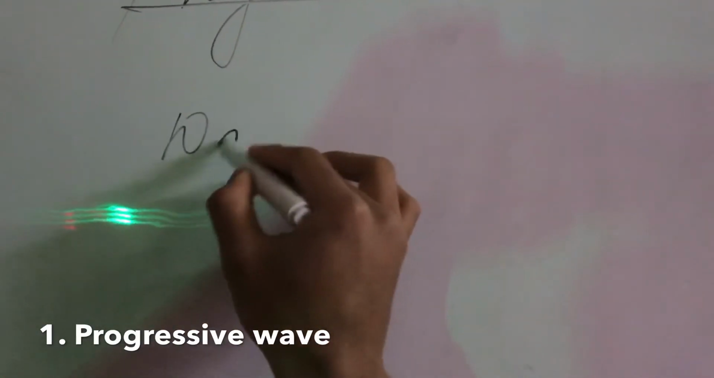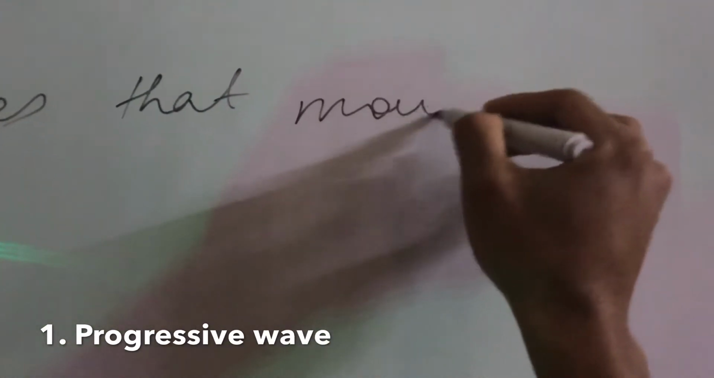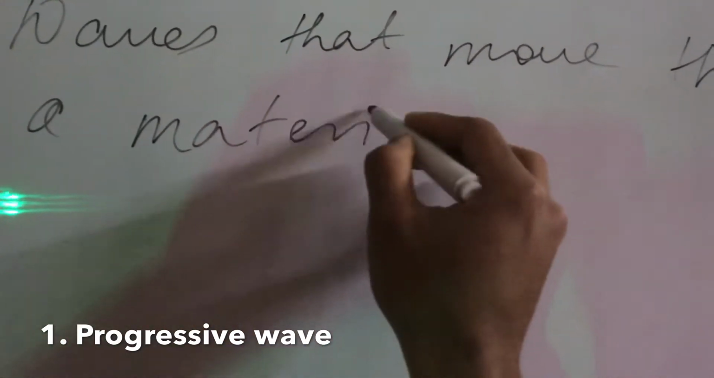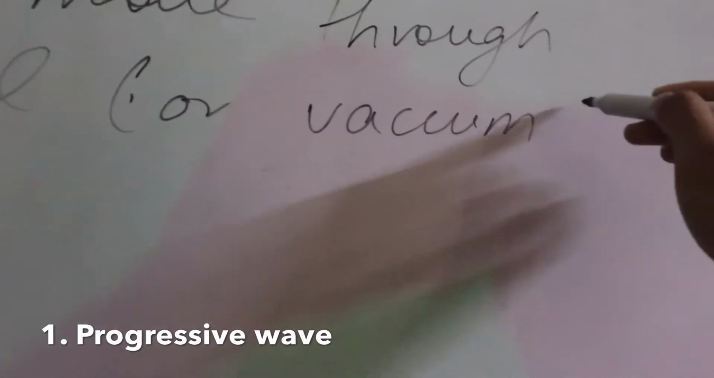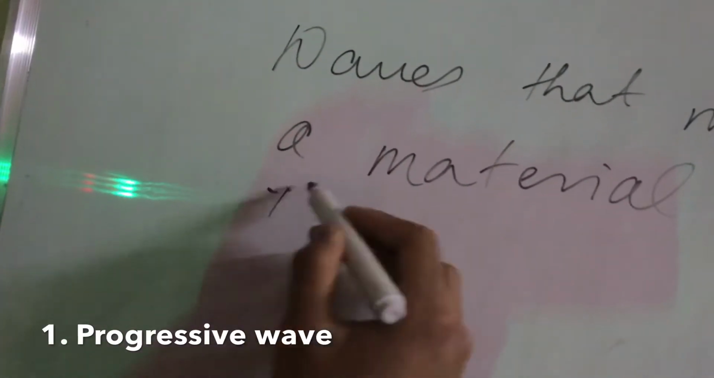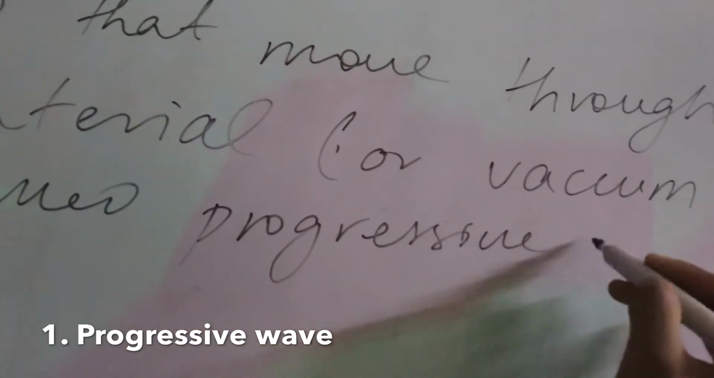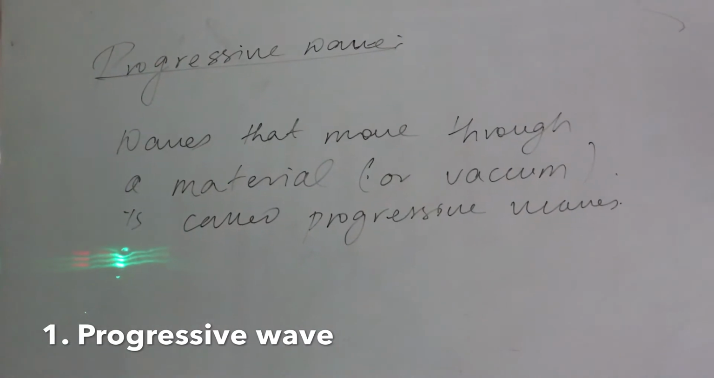So what do you mean by progressive wave? In a simple language, a wave that moves through a material or vacuum is called a progressive wave.